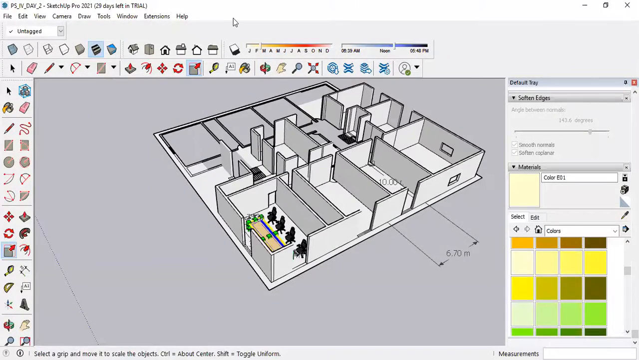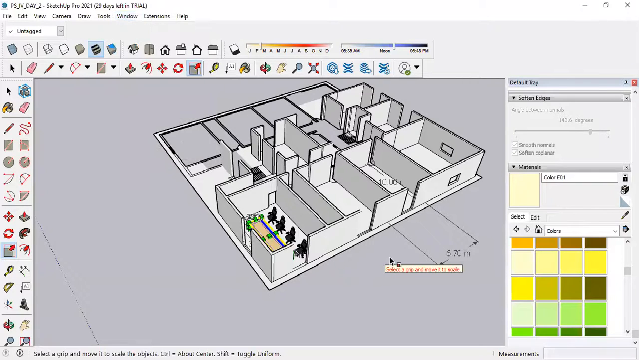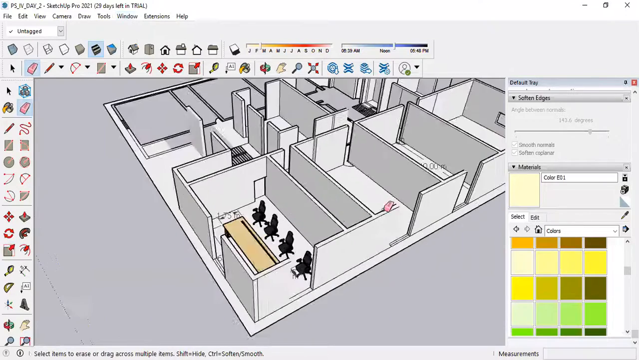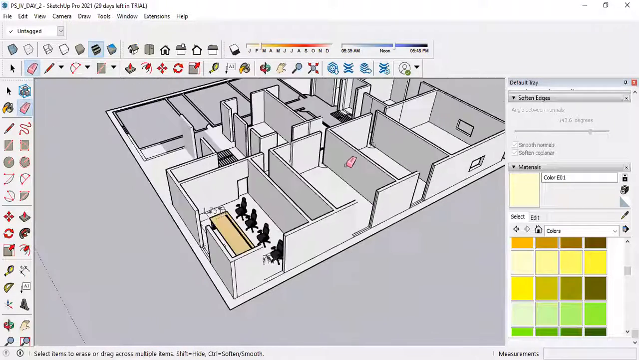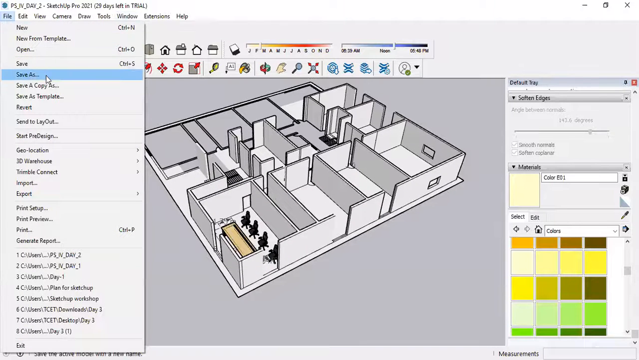This way you can use the 3D Warehouse. We will see the Extension Warehouse and Extension Manager tomorrow, because there are many extensions and plugins available for Google SketchUp. You can do anything by using those plugins. So are there any doubts?